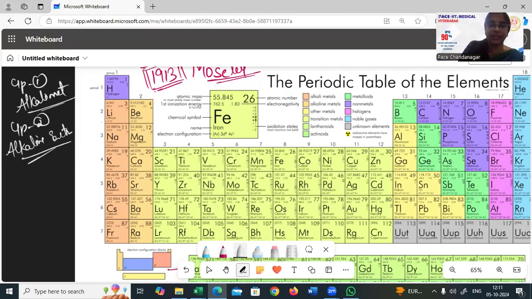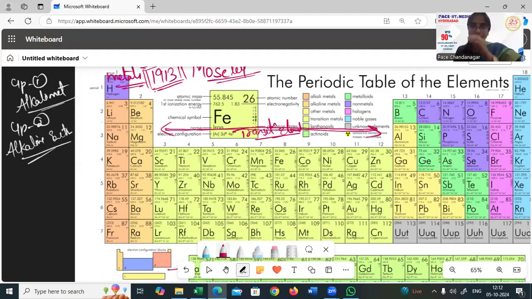That's the reason. And groups 3 to 12, as you can notice here, all from 3 to 12 are called transition elements. Group 1 and group 2 are purely metals. All these are metals except hydrogen. But we don't consider hydrogen as part of group 1, because I'll tell you the reason later. So group 1 and group 2 are metals, and 3 to 12 are called transition metals, or transition elements, as I would say is preferred.